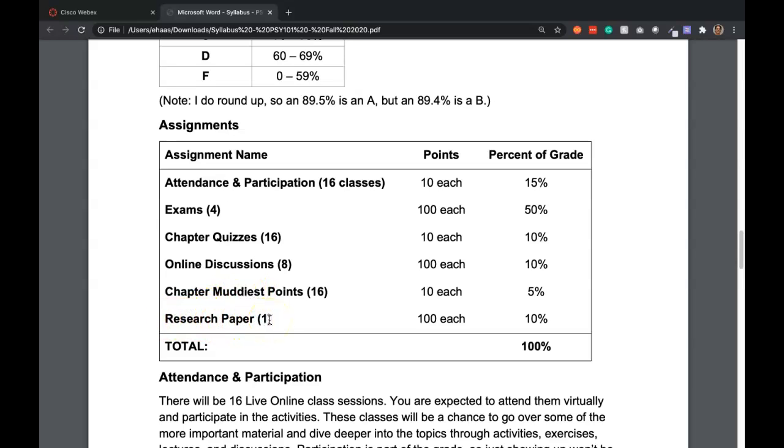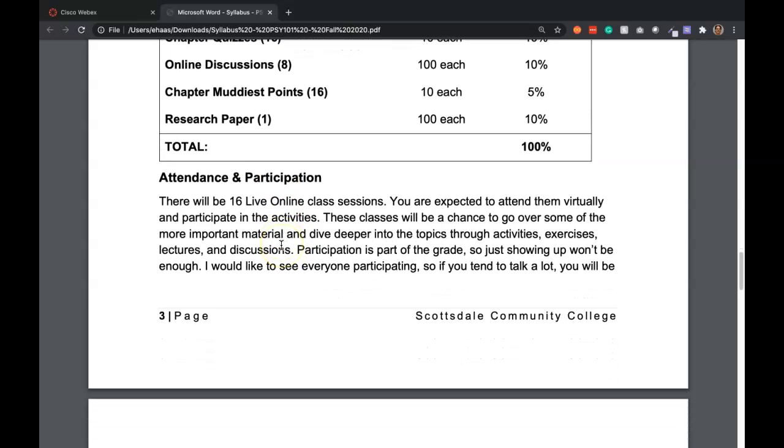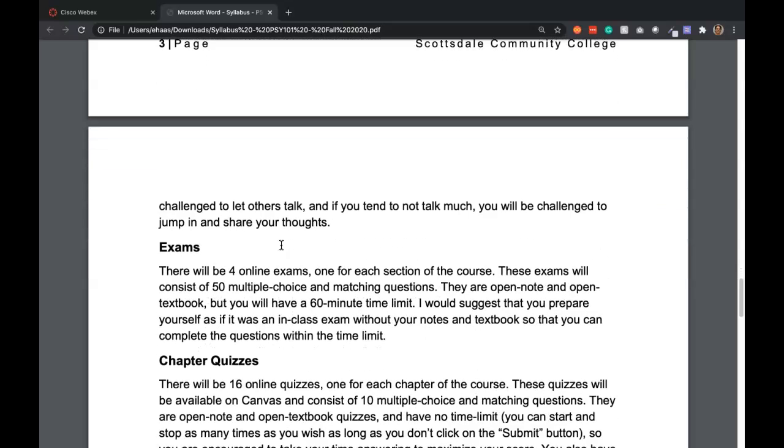And then there will be a research paper. This could go in a number of different directions. I haven't finished this assignment, and this won't be due until the end of class. But there will be some options. Some of them might be doing a library research project. Some of it could be doing an actual research project where you've got participants. Some could be creating some kind of video instruction. Who knows? So there's lots of different options that I'll be playing around with. So those are the different assignments, and then you can read in the syllabus a little bit more detailed part of that for each of those assignments.